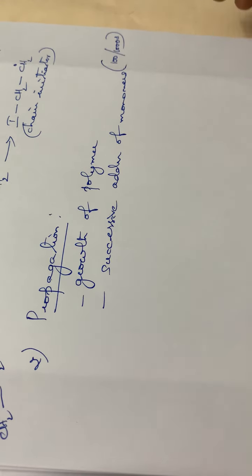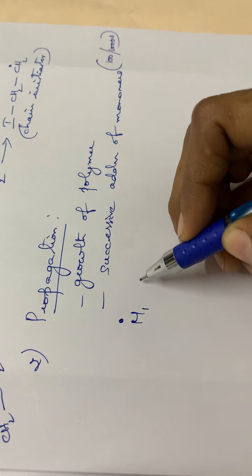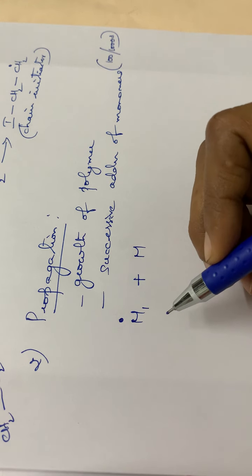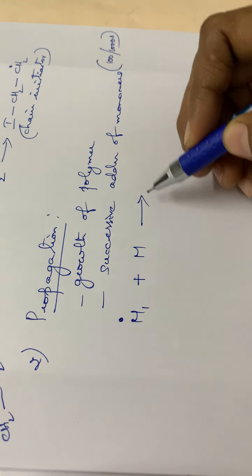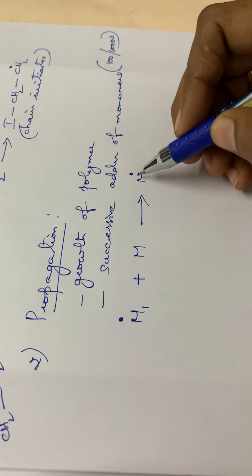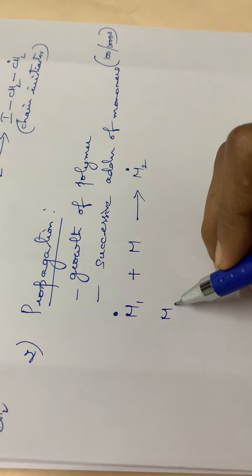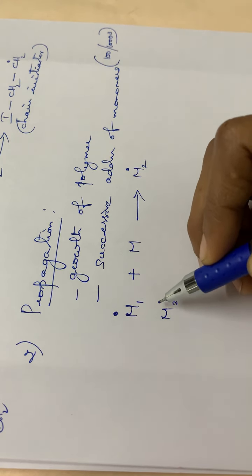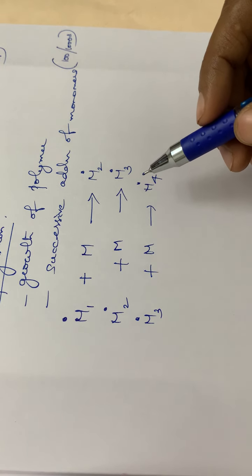In general we can write it as the reactive species M1 dot, one of the free radicals, combining with the monomer unit to form M2 dot. Again this M2 dot combines with another monomer molecule to form M3 dot. Then this M3 dot combines with another monomer unit to form M4 dot. This is the general propagation step. This is how the chain growth is happening.